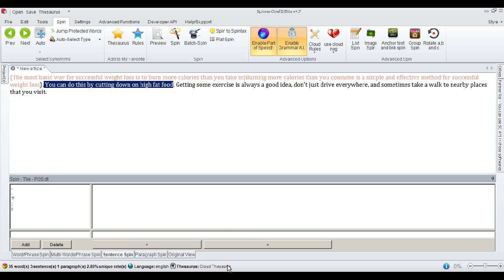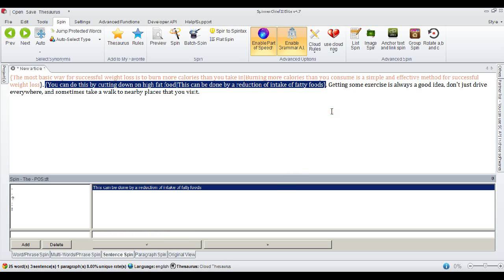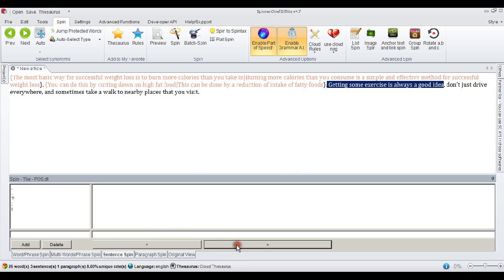There it is highlighted. Click into the box here and I can rewrite that little phrase as well. The phrase is, you can do this by cutting down on high fat food. So I could put, this can be done by a reduction of intake of fatty foods. Not particularly brilliant English, but I'm sure you get where I'm going with this. So if I just hit the enter button, and there we go, it's entered in again. Click on the arrow, and that'll take us to the next phrase.